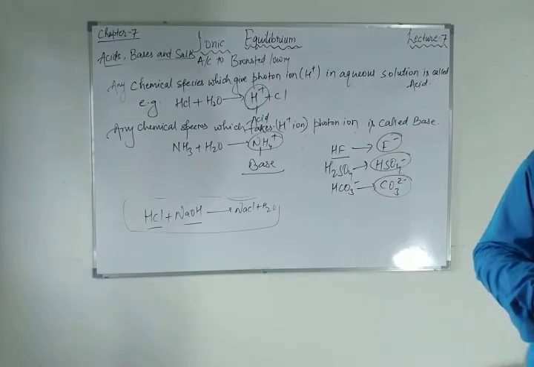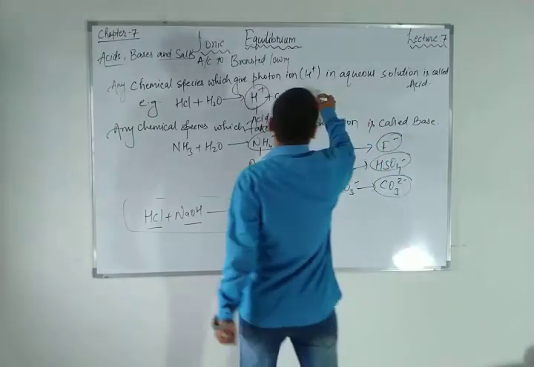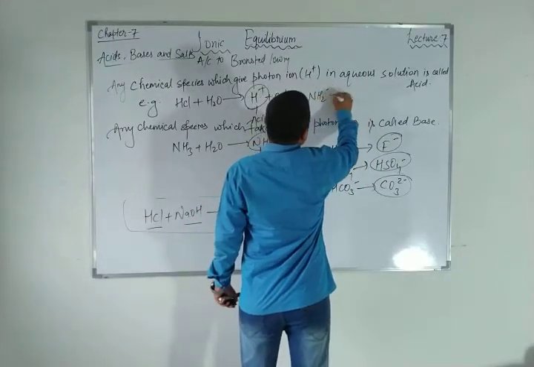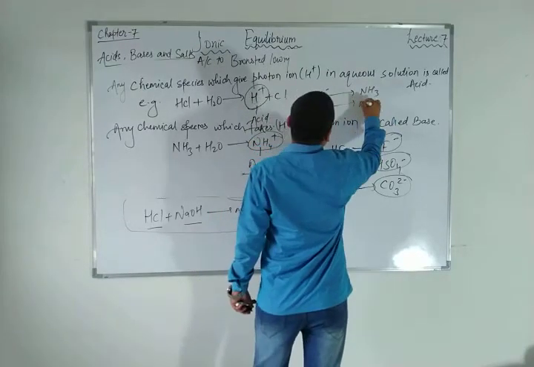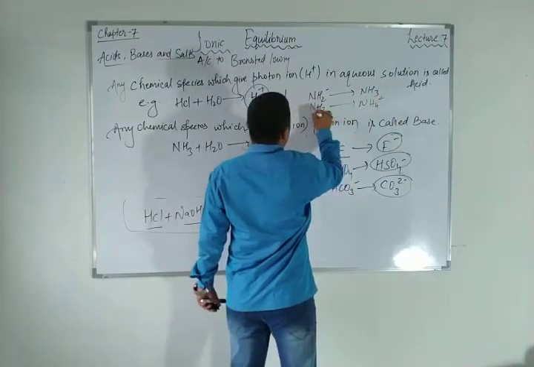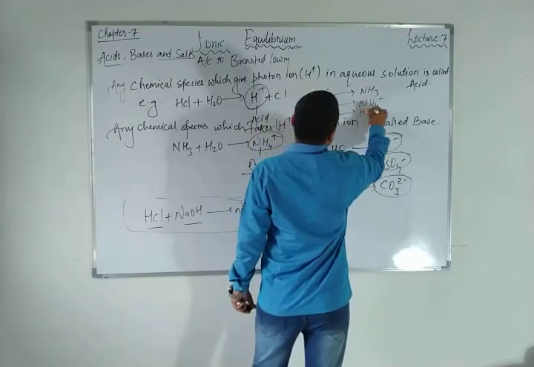This is problem number 7.12, and 7.13 is: write the conjugate acid. Now you have to write the conjugate acid of NH2 minus, NH3 and HCOO minus. The conjugate acid should have one extra proton in each case. If I talk about NH2 minus, then the conjugate acid will be NH3. If I talk about NH3, then it will be NH4 plus. If I talk about HCOO minus, then it will be HCOOH.